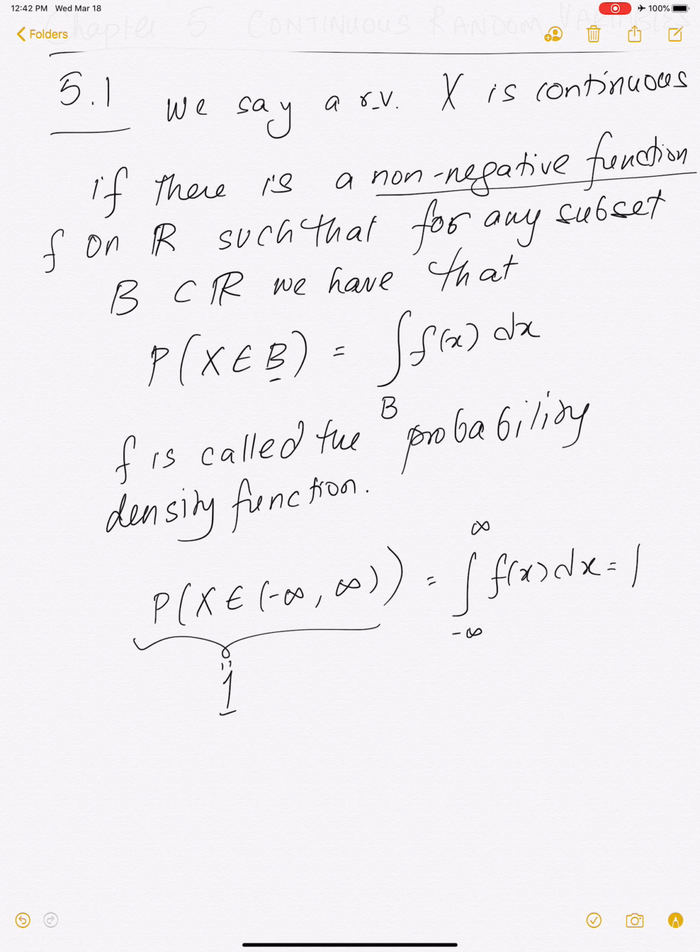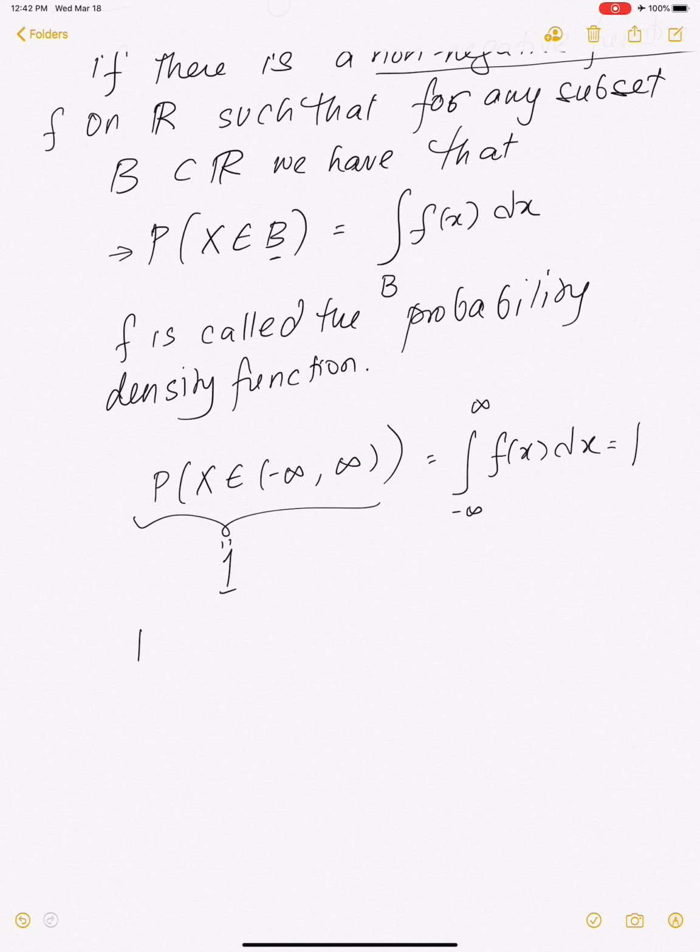For any set B, the probability that x is in B is the integral over B. You have the integral from minus infinity to infinity of f of x dx is 1. Okay, so what if you're asking the question, what is the probability x is between A and B? Well, that will be the integral from A to B of f of x dx, just following this property above where we're taking the set capital B to be the interval A to B. Okay?